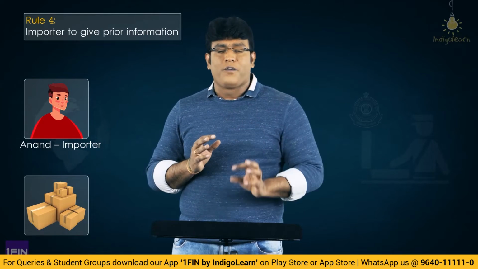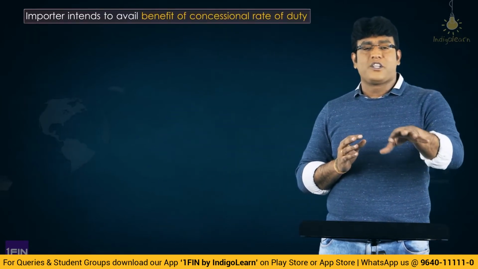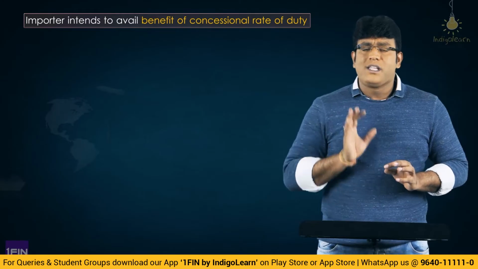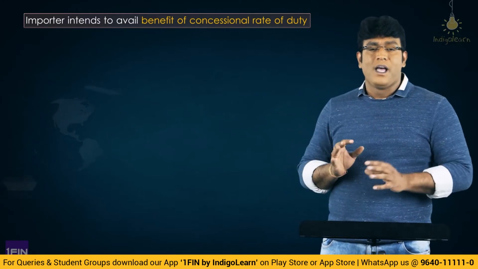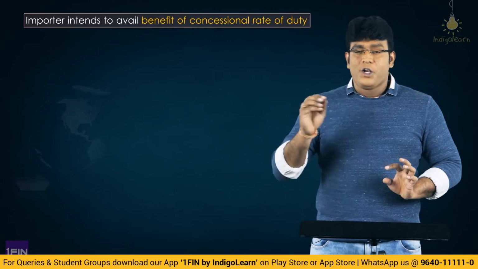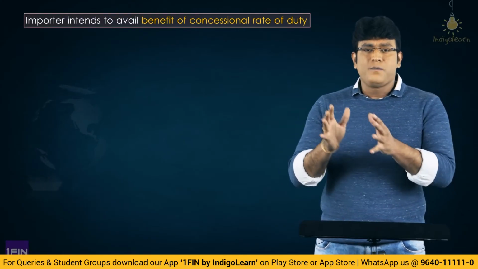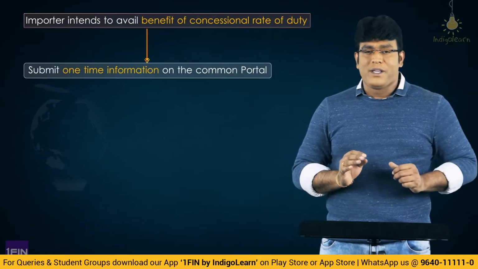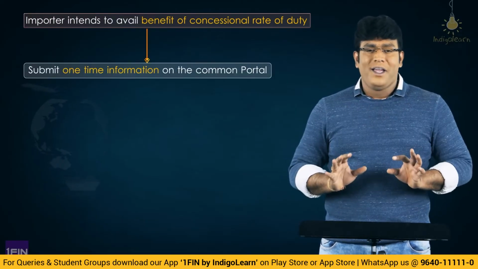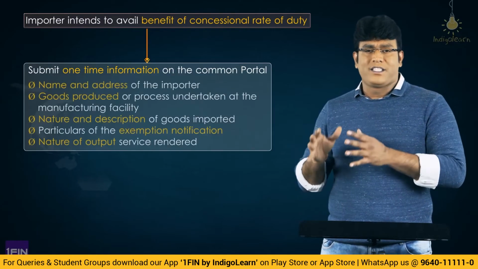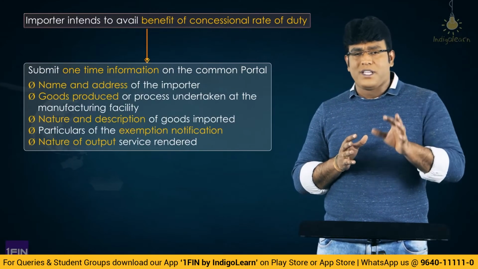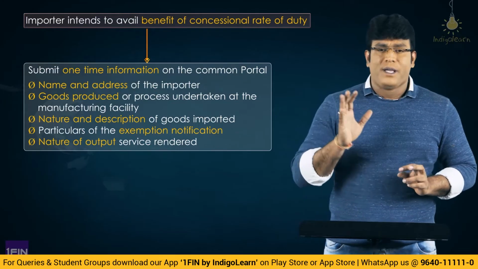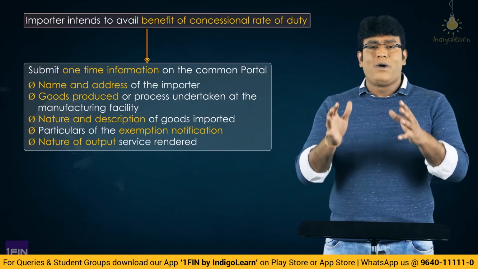And this particular person, Anand, is importing some goods, and on those goods, he wants to get the benefit of exemption and pay the duty at a concessional rate because he is going to use those goods for that specific purpose mentioned in the notification. In that case, my dear friends, this particular importer is required to submit one-time information on the common portal with respect to what manufacturing activity he is carrying out, what goods are being imported, what kind of service is being provided.